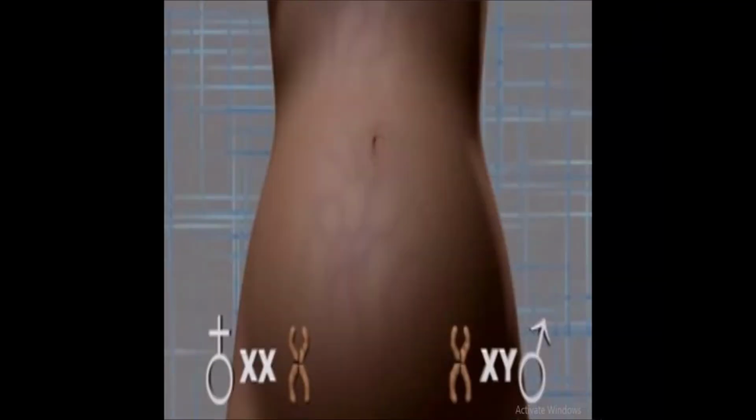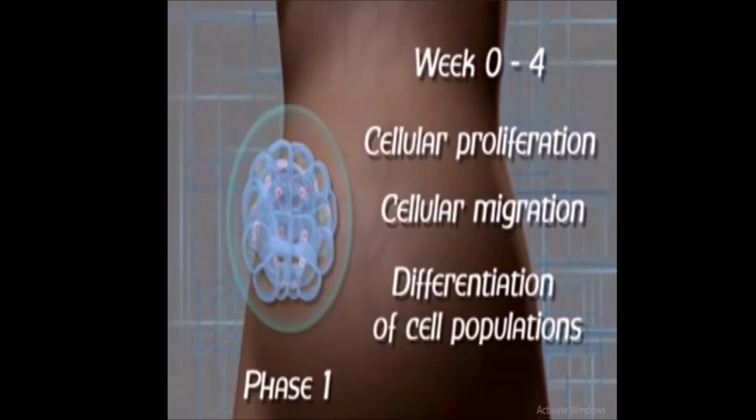Embryogenesis begins with fertilization of male and female gametes. It is divided into three phases, where phase 1 is from week 0 to week 4. It involves cellular proliferation, cellular migration, and differentiation of cell populations.